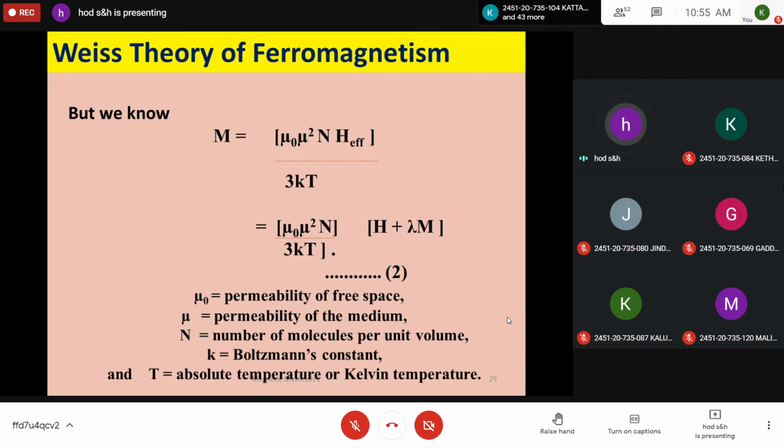Instead of H effective, we should substitute here H plus lambda M. Please note down and write this parameter. Otherwise, you take a screenshot, write the steps, and the terms: mu naught is permeability of free space, mu is permeability of the medium, N the number of molecules per unit volume, K is Boltzmann constant, and T is absolute temperature. Did you understand this? Just instead of H effective, we have substituted H plus lambda M, isn't it? Shall I go to the next slide?